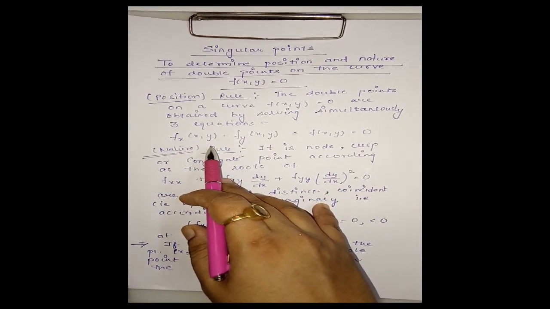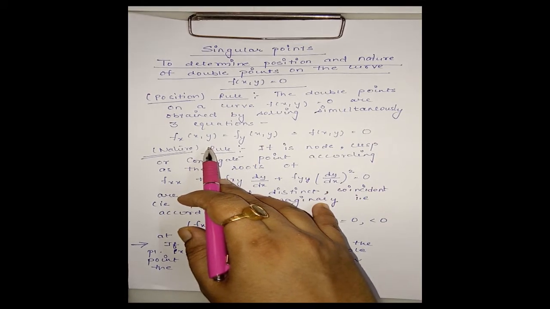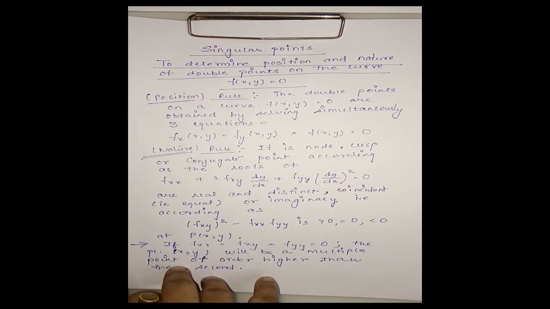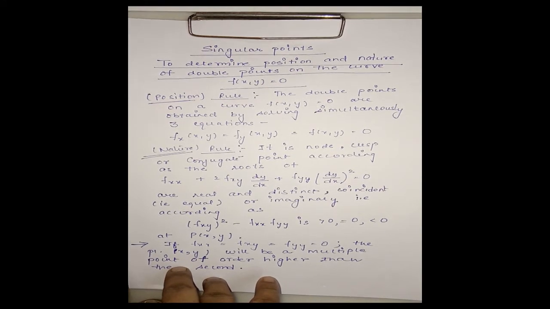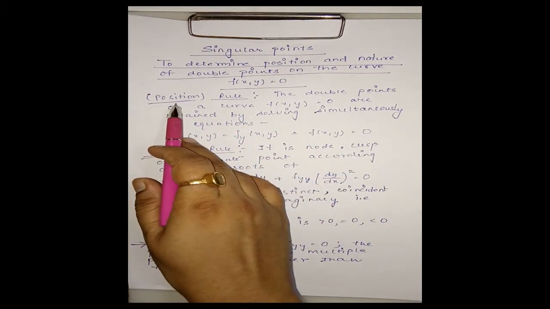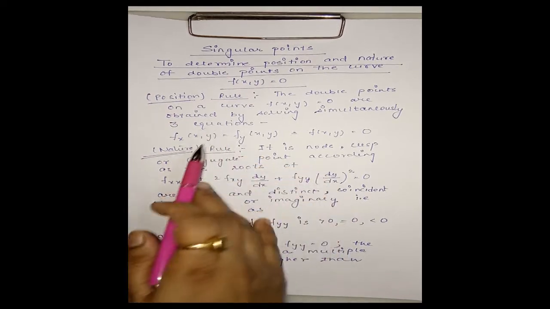In my previous video I discussed the nature of singular points in terms of tangents. If the two tangents at a double point are real and distinct, then that double point is called a node. If two tangents are real and equal, then that double point is called a cusp. And if the two tangents are imaginary, then that double point is a conjugate or isolated point. We have already discussed that. In this video I am going to discuss the position and nature of double points